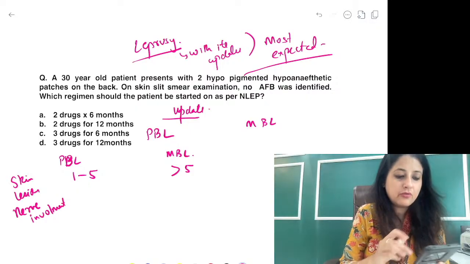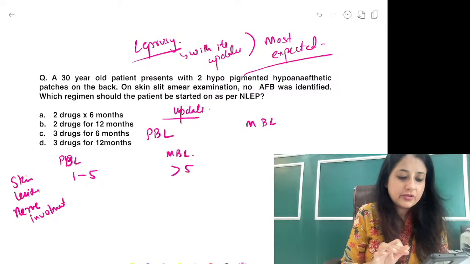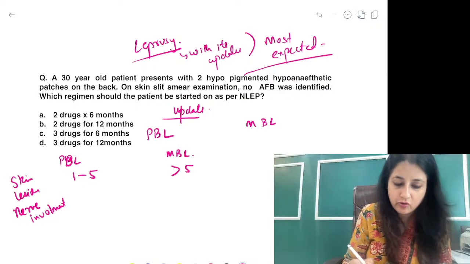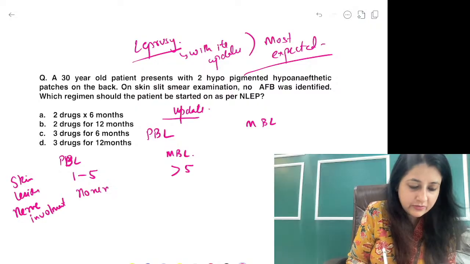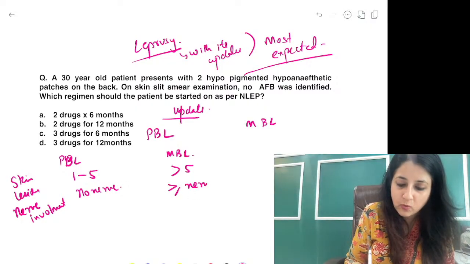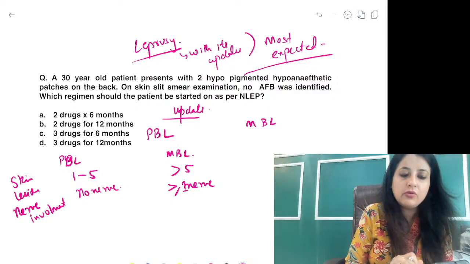If you talk about nerve involvement in paucibacillary and multibacillary, paucibacillary has no nerve. Okay, and in this? More than or equal to 1 nerve.